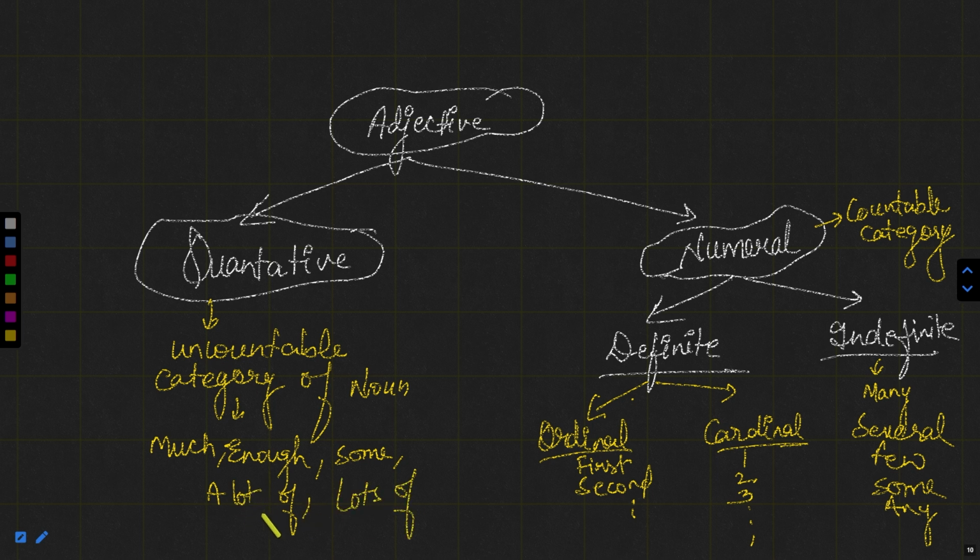There are a few words which can be used in both the manners. Like some, a lot of, lots of, plenty of, these can be used in both the manners, in the numeral part or in the quantitative part, because they can qualify countable as well as uncountable nouns. So this is actually the basic criteria, basic division of adjective on the basis of quantitative and numeral adjectives.